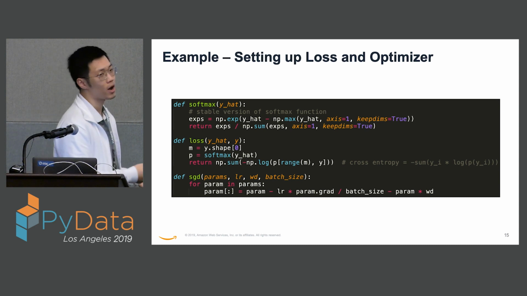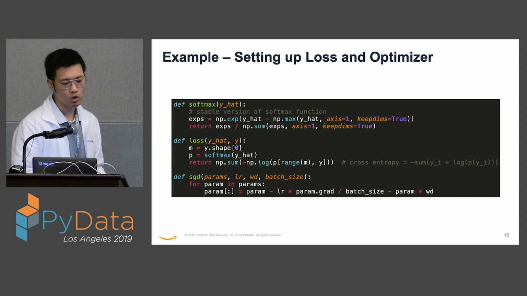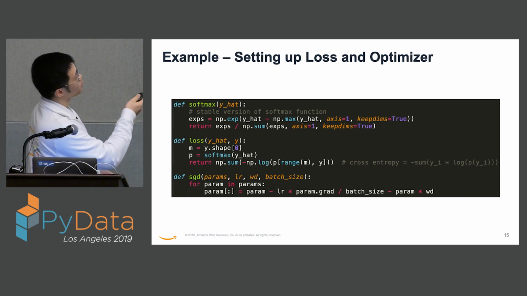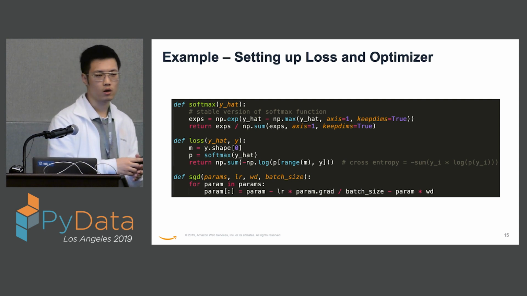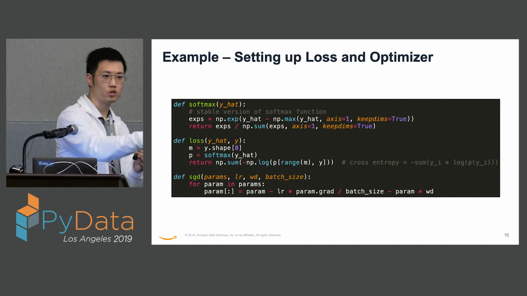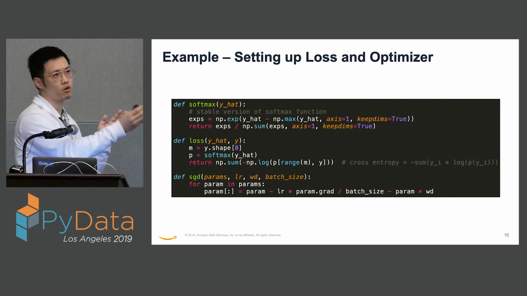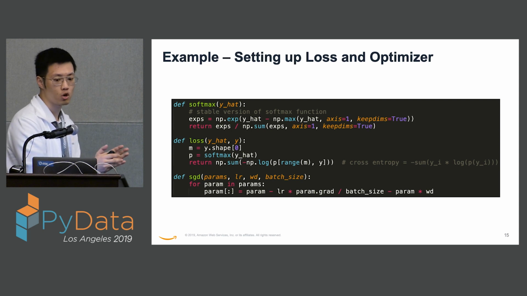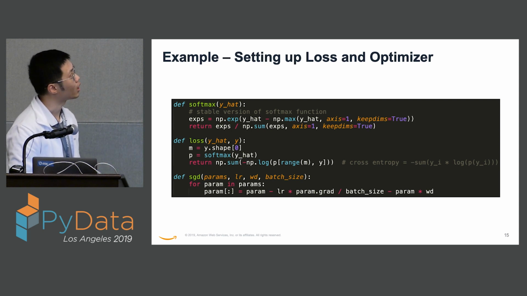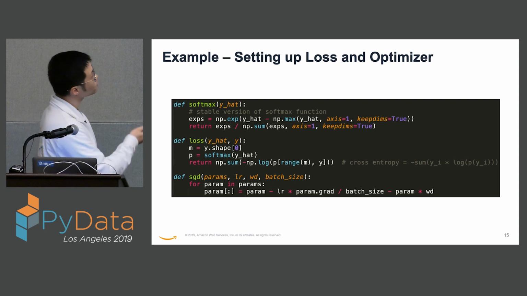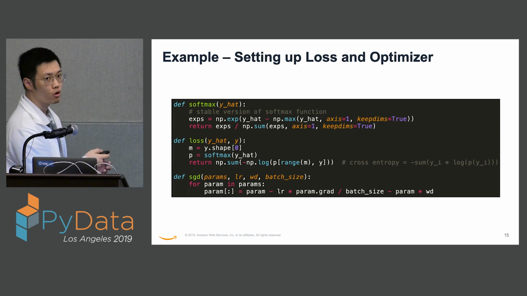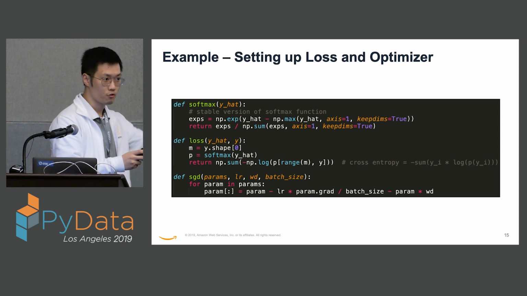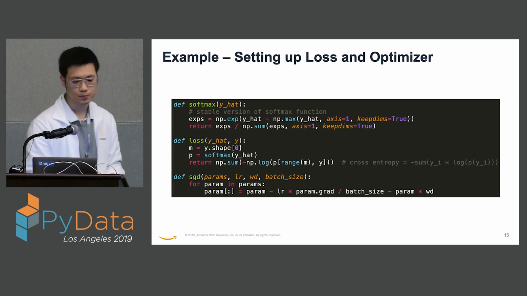So we want to define a loss function. Now we're using the softmax cross entropy loss function. Softmax is a function that, for any output, will compute the probability of each output. The output of softmax will just sum to 1 for any single input sample. And so for the loss, we are computing softmax, which will return the probability for each of the 10 categories of every single sample from the data set.